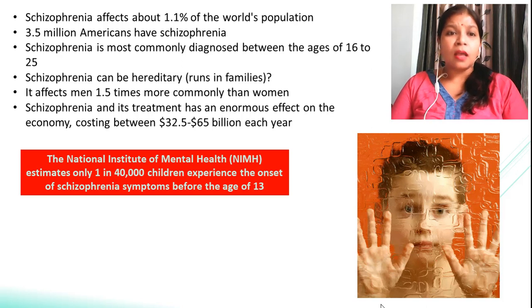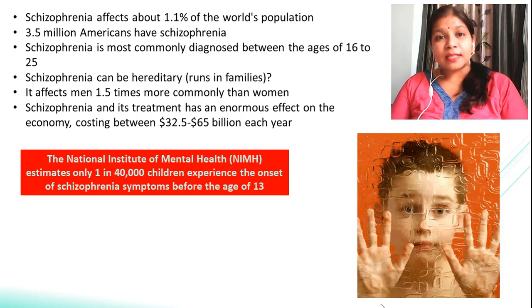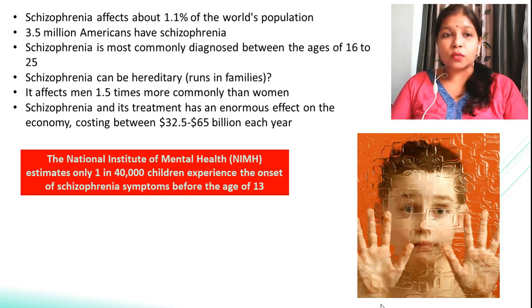So it is a hereditary disorder. There are so many research articles which say that it is a hereditary disorder, which means it runs in the family, but there are some articles which say that schizophrenia is not hereditary also. As I told you, it is 1.5 times more common in men as compared to women after the age of 55, and the treatment cost of this disease is too high,